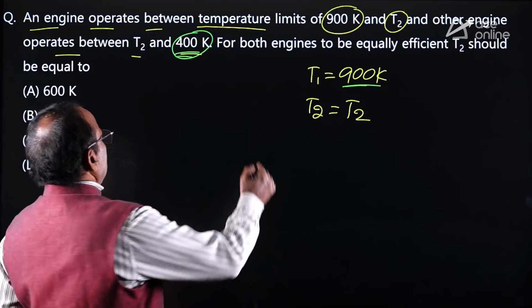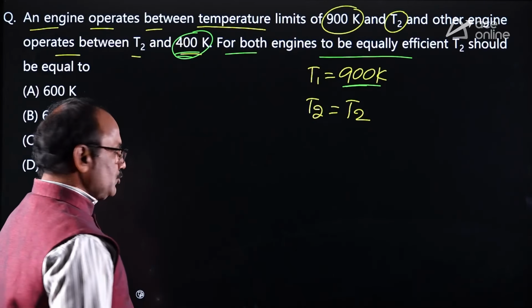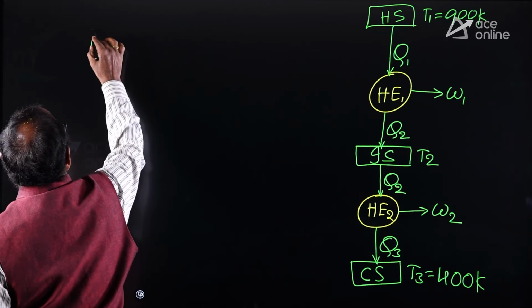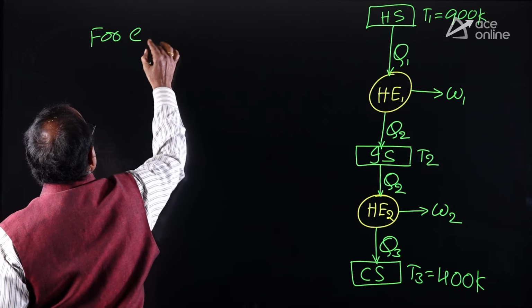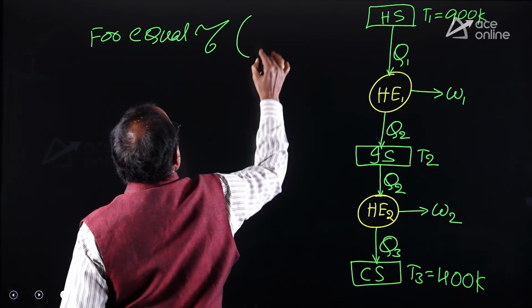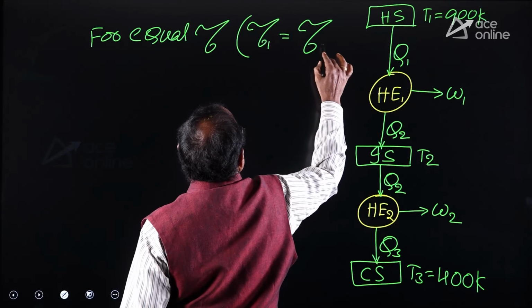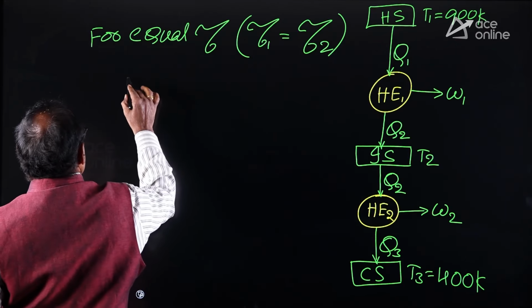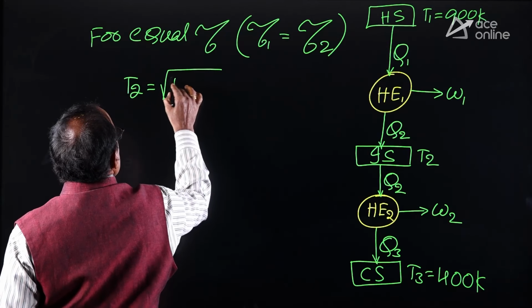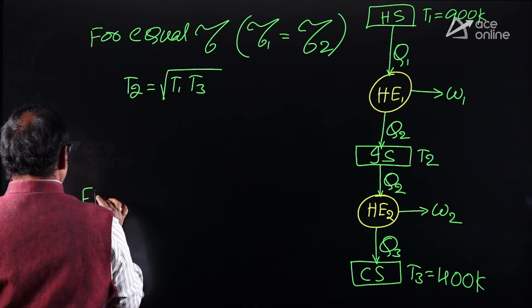Okay. For both engines to be equally efficient, T2 should be... Dear friends, remember, for equal efficiency, it means efficiency of the first heat engine equals efficiency of the second heat engine. The intermediate source temperature T2 equals root over T1 T3. Okay. Whereas for equal work output,